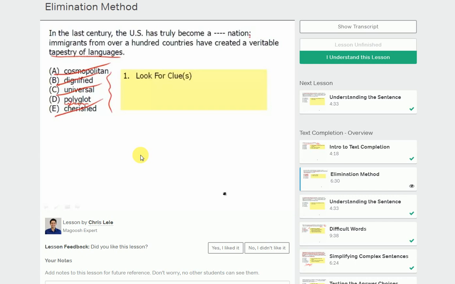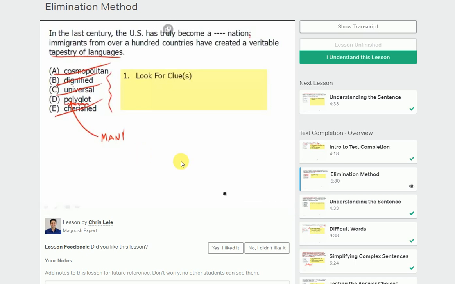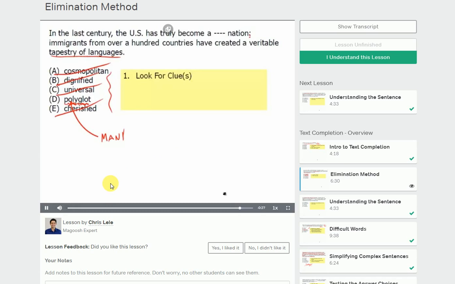Notice the root, poly, which means many. Glottis comes from your throat. So many-throated or many-tongued, speaking many languages. That's how the roots work with polyglot. And now we know a new definition, and therefore that is definitely the answer.